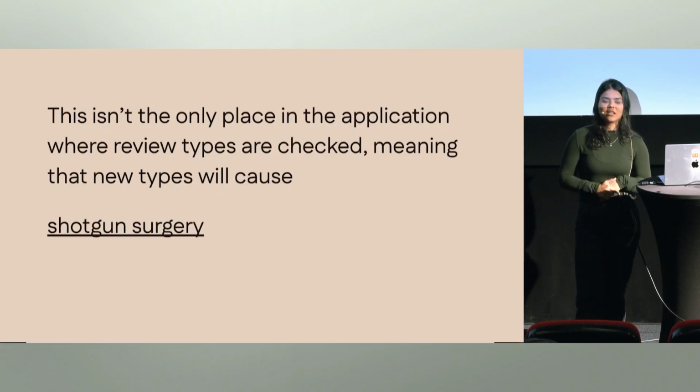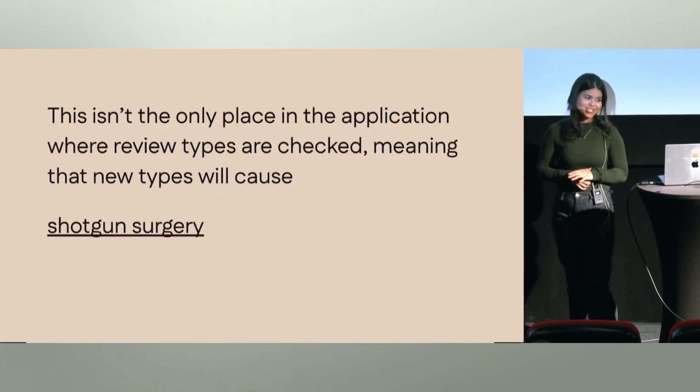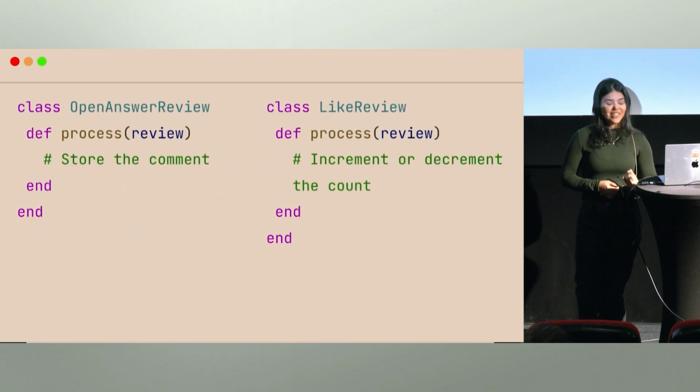But if we're working on a big application, which I think most of us do in our day-to-day development lives, this means that these type checks are probably going to breed across the whole application. Every time we have to add new types of reviews, for instance, we are going to have to check all of the conditionals and add there, which is probably going to cause something called shotgun surgery. It's very annoying to deal with.